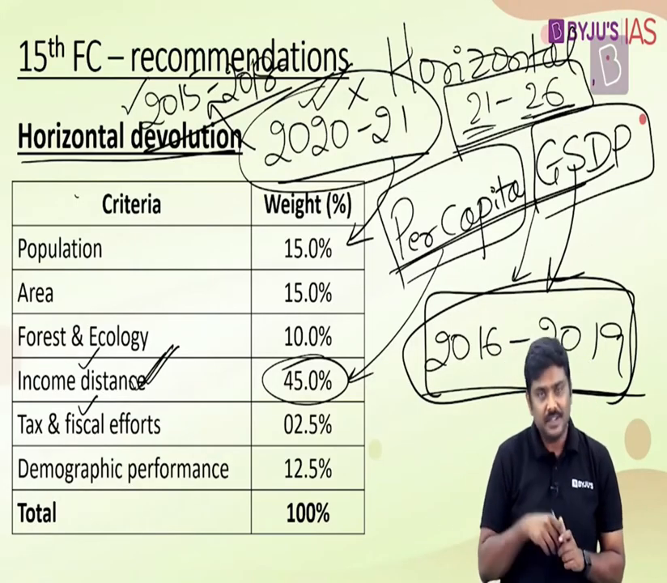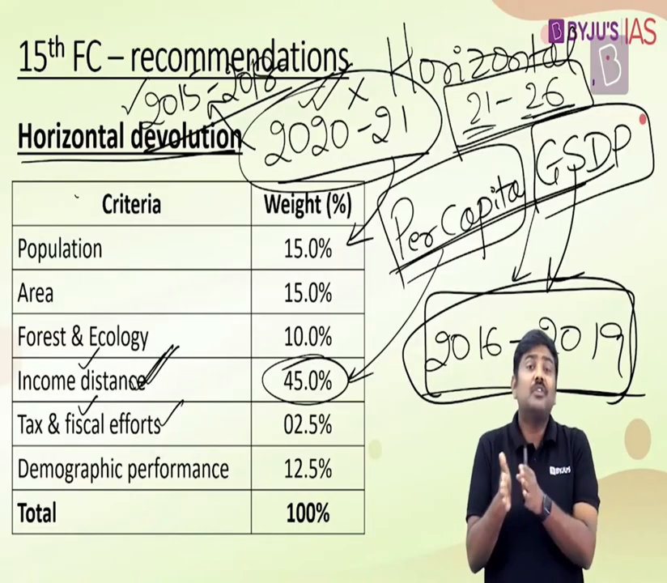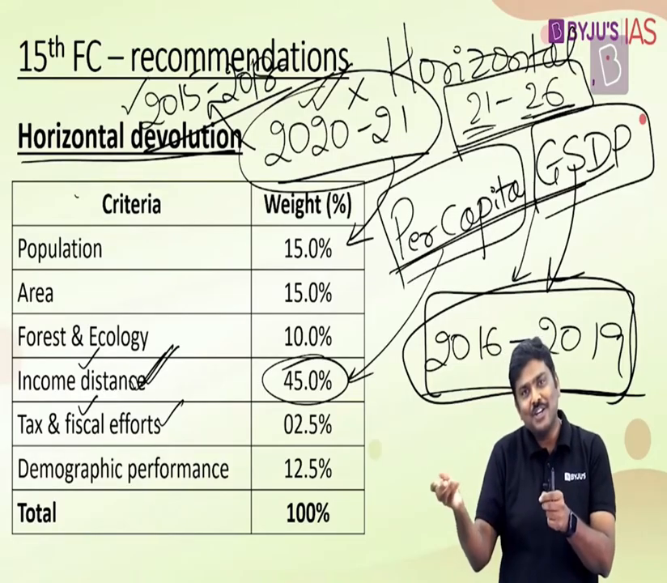So have a look at this. In case of income distance calculation, tax and fiscal efforts calculation, the years which were chosen to calculate these particular parameters have changed. And when the years have changed, obviously the performance of the states will change. And when the performance of the states will change, the allocation for devolution will also change.